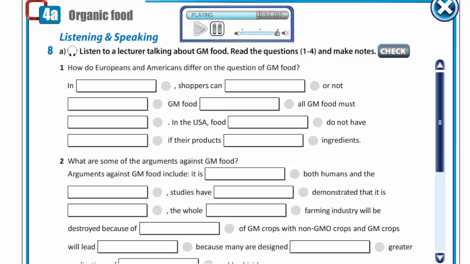One worry is that the whole organic farming industry will be destroyed because cross-contamination of GM crops with non-GMO crops will occur. In other words, soon all the world's crops will be GM whether we want them to be or not. Another concern is that GM crops will actually lead to more, not less, pollution because many are designed to withstand greater applications of pesticides and herbicides.